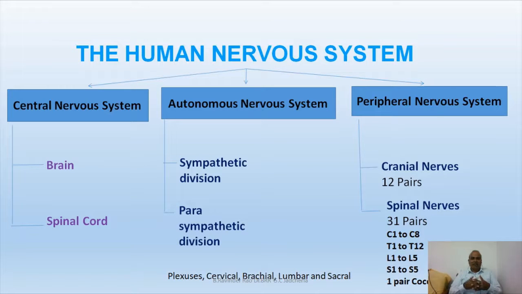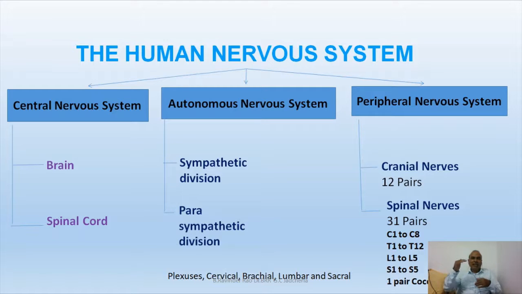Some systems are under our voluntary control, but the autonomic nervous system is not. It has two divisions, as I mentioned. One is called the sympathetic division. The sympathetic division will enhance or excite the function of an organ, and in contrast to that, the parasympathetic nervous system, when the work is completed, will inhibit the same activity.